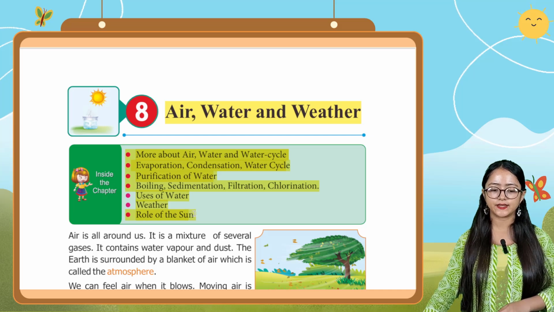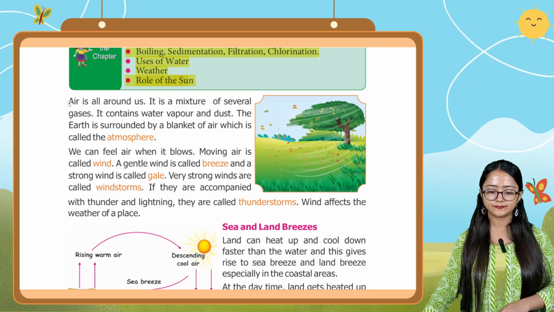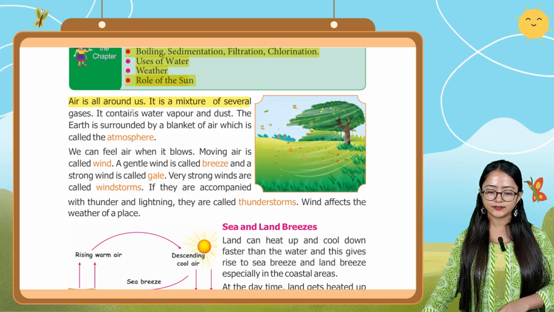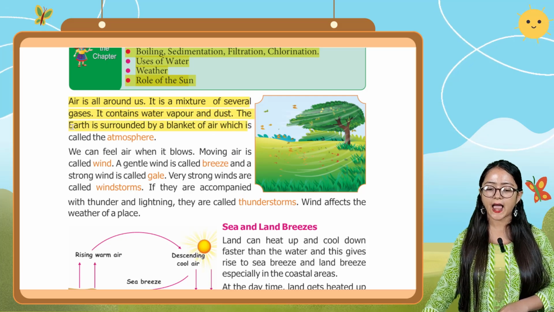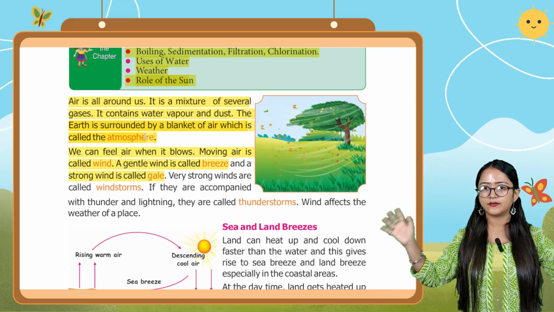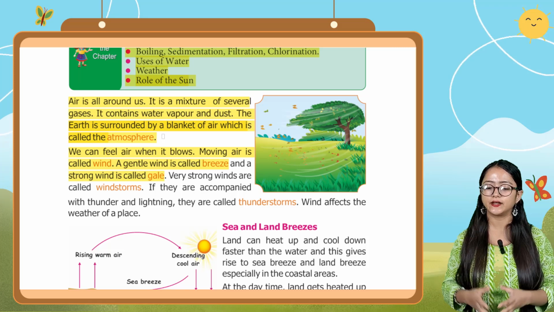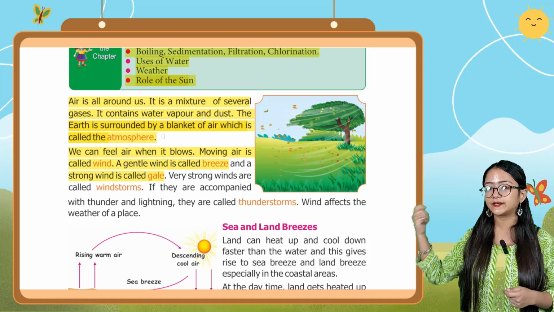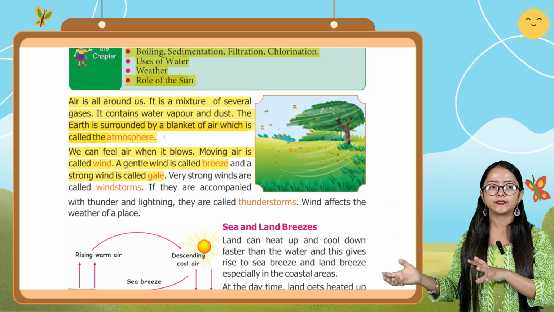The first thing it's saying: air is all around us. It is a mixture of several gases. It contains water vapor and dust. The earth is surrounded by a blanket of air which is called the atmosphere. You can't see the air, you can just feel the air. You also can't touch the air, you can just feel it. It is a mixture of several types of gases and it contains water vapor and dust also. The earth is surrounded by a blanket of air and that is known as the atmosphere.